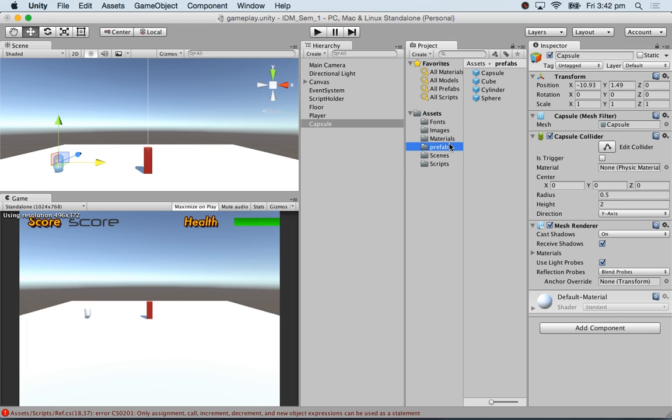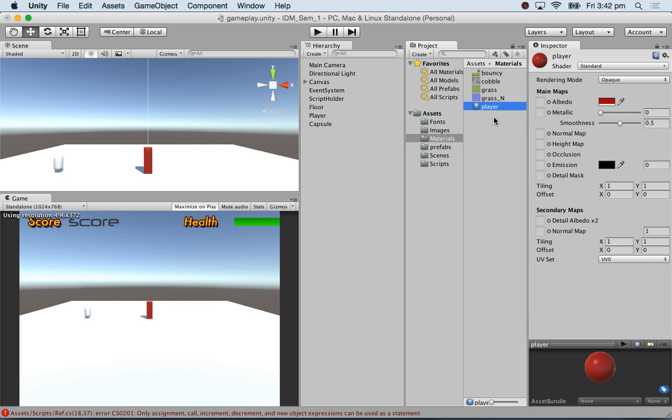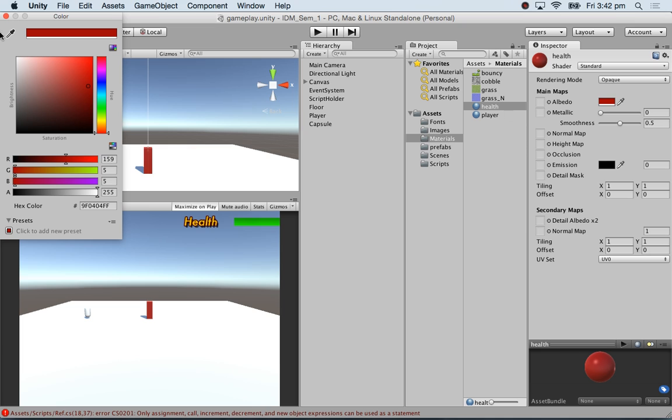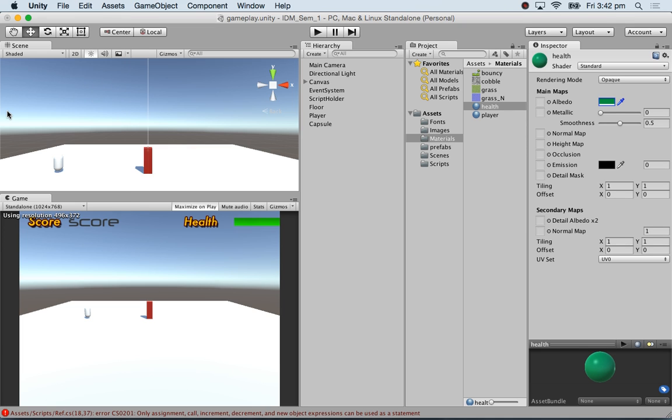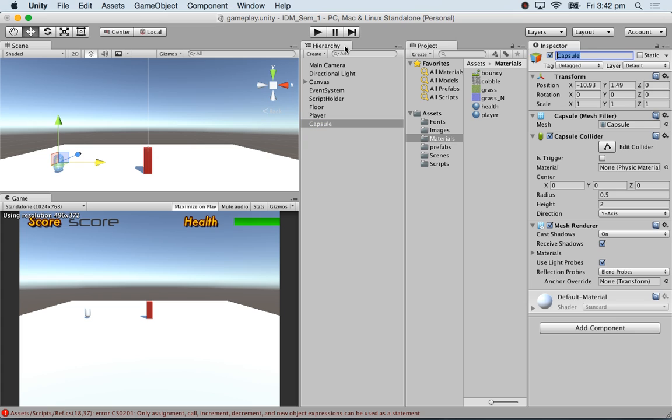I'll just quickly go to materials, take the player material. I'll press Ctrl D to make a duplicate, and I'll call it health. Because it's health, I'm going to give it a color of green. Okay, and I'll call the capsule health pack. I'm going to give it the health material, so it becomes green. Cool.